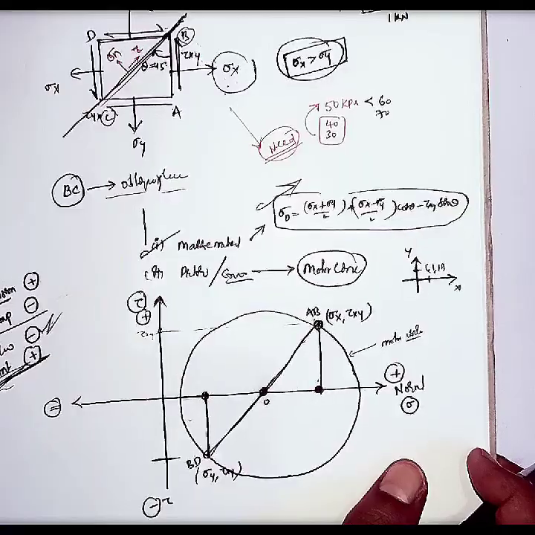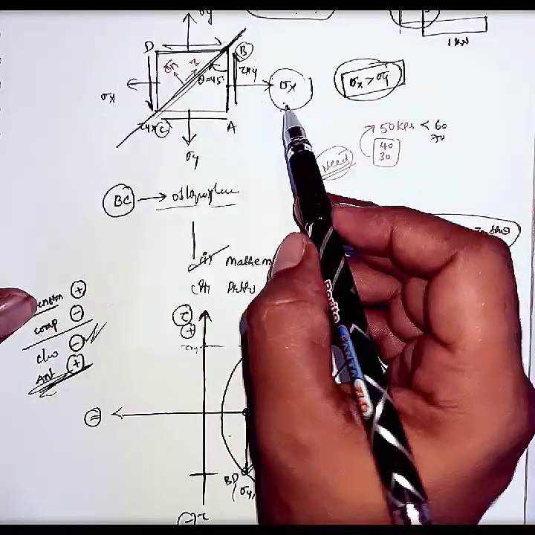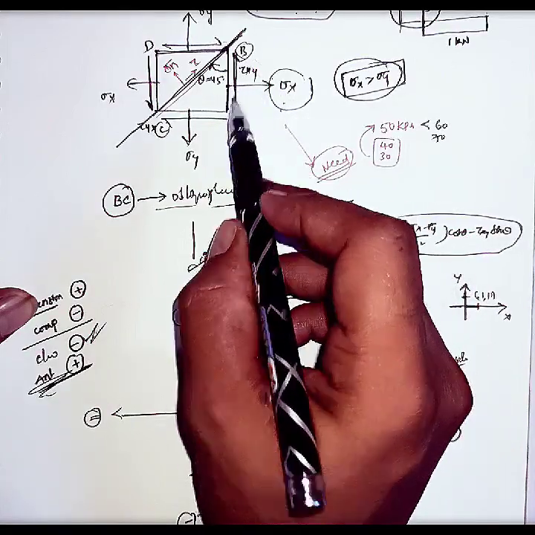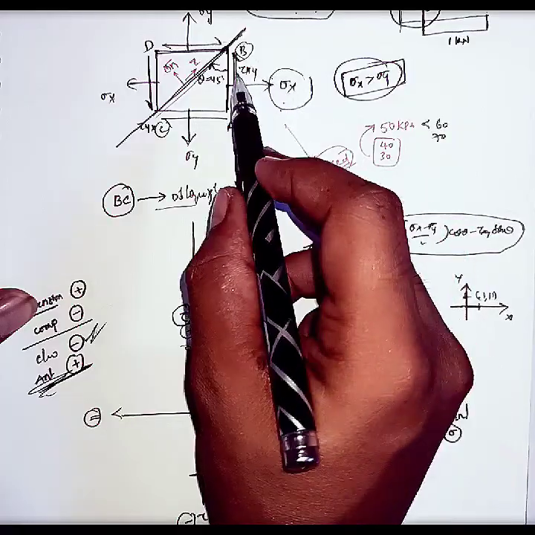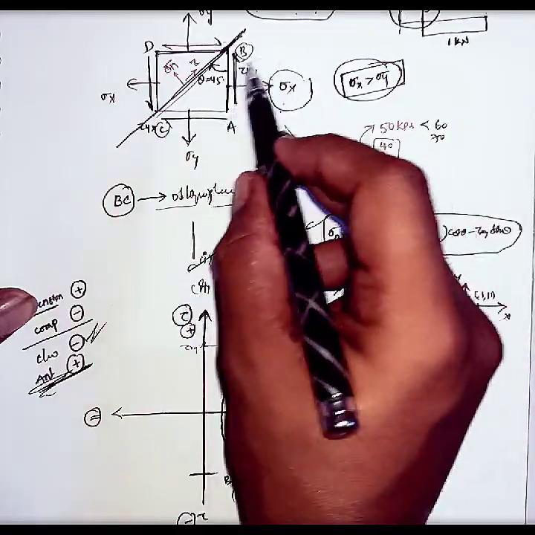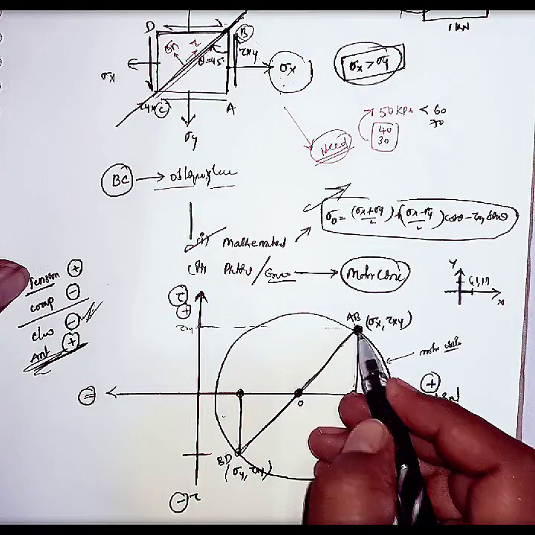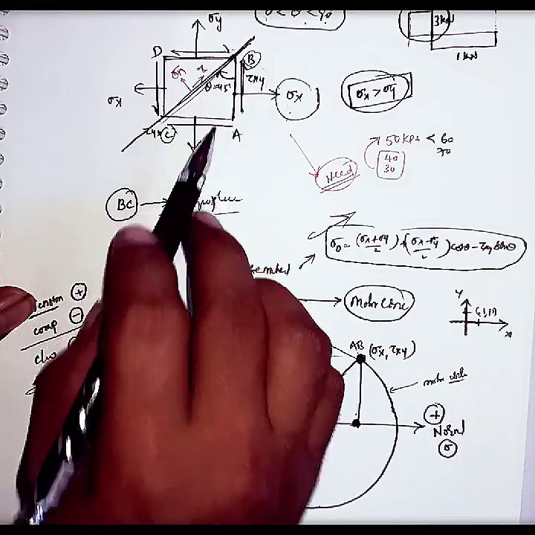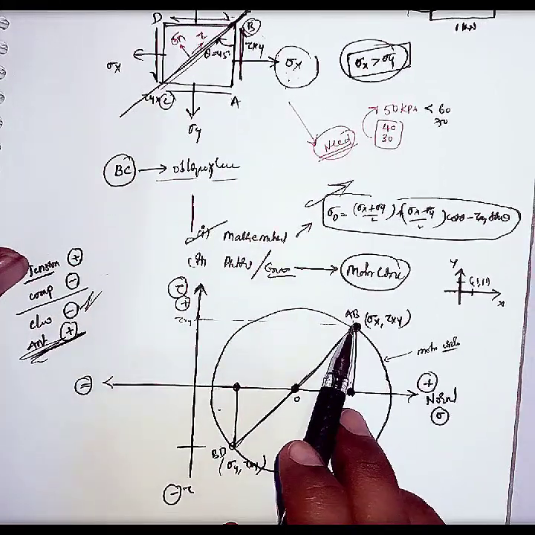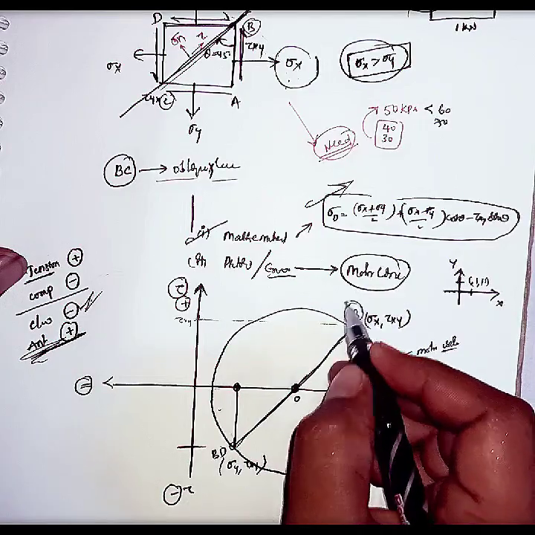Now if you see here, the plane AB has sigma x and tau xy. These 2 stresses we are representing on this circle at a single point. This point itself is called the AB plane.